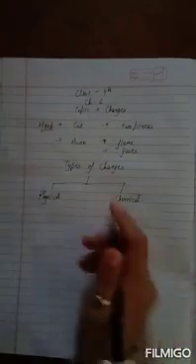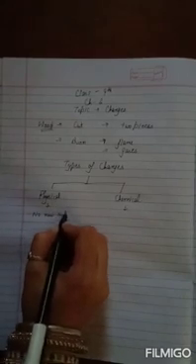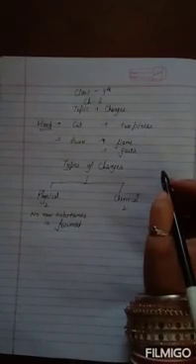So now let us discuss what a physical change is and what a chemical change is. Simply, you can write here that a physical change is when no new substance is formed. That means when you cut that wooden block, there is no new substance.